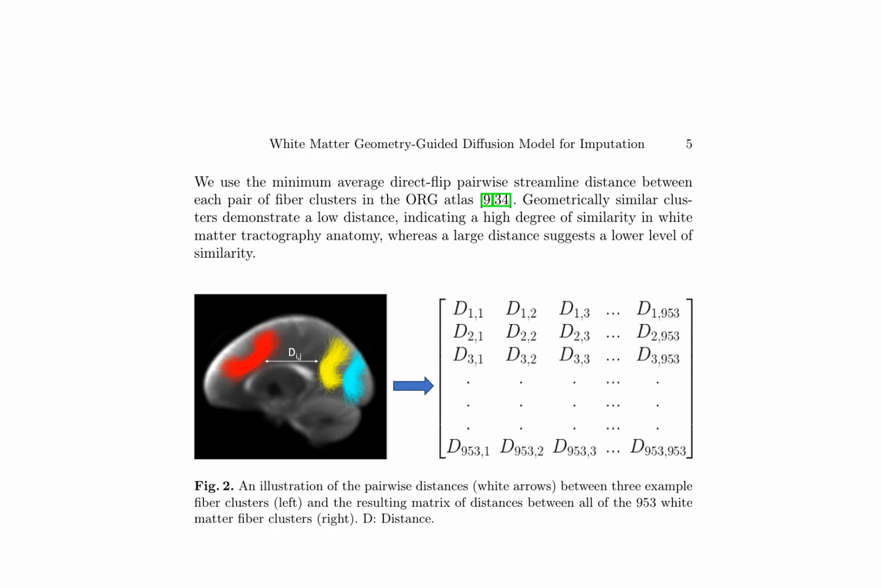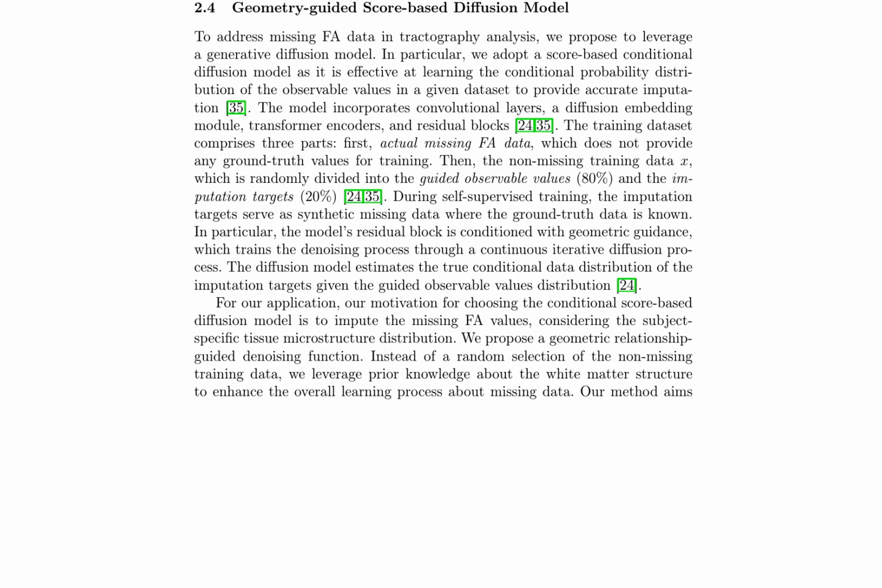To address missing fractional anisotropy, FA, data in tractography analysis, the authors propose a geometry-guided score-based diffusion model. This generative model learns the conditional probability distribution of observable values in the dataset, providing accurate imputation of missing FA data. The model consists of convolutional layers, a diffusion embedding module, transformer encoders, and residual blocks.